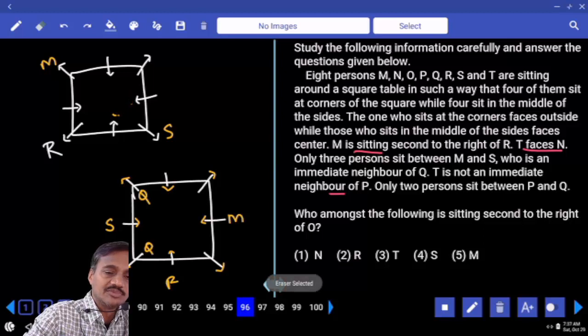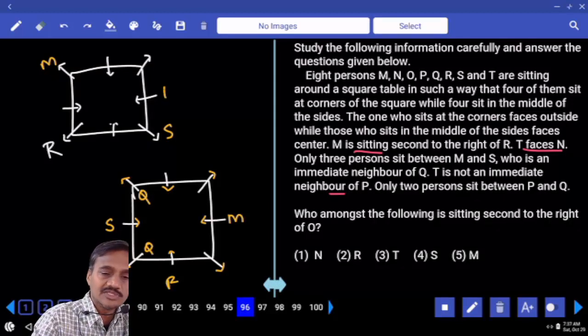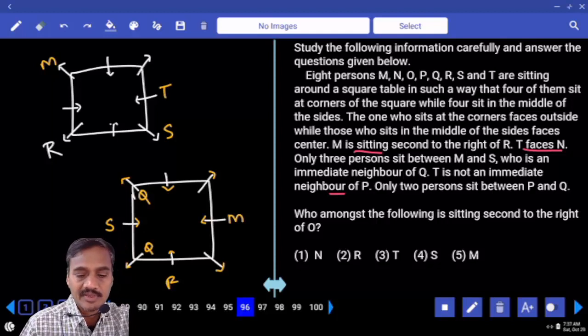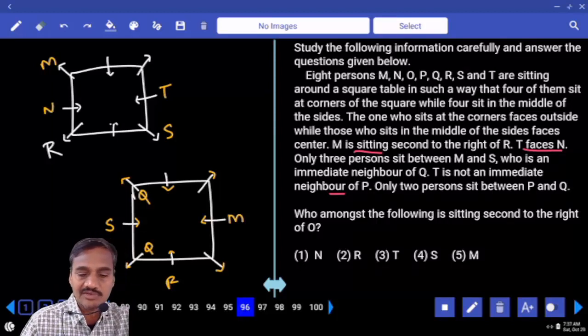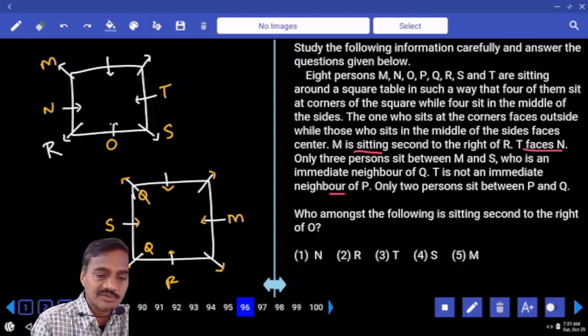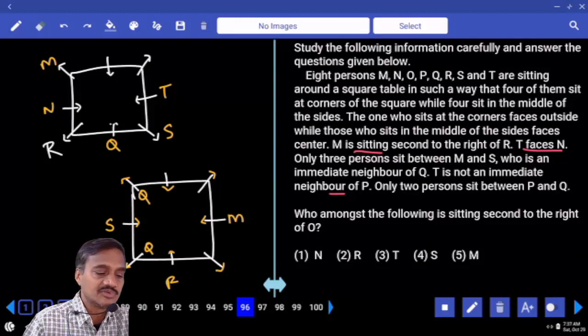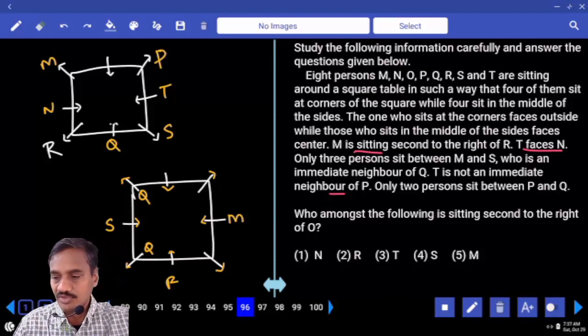As T cannot be here, what is the other possibility we can have? Can we have T at this place? If T is here, T and N are facing each other, so N will be here. Now S is an immediate neighbor of Q, and there are 2 persons between P and Q. Where should this be? P is here, then only 2 between P and Q. P and Q, there are 2 persons.